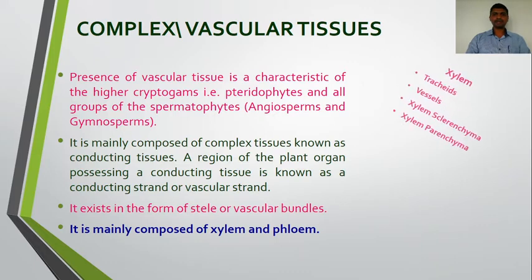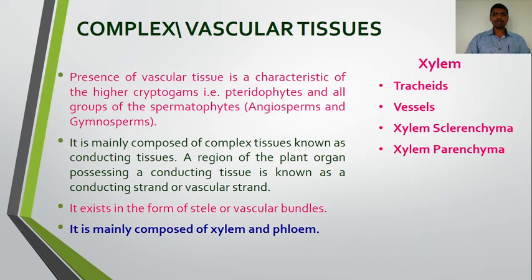Okay, so the first one is the xylem. Xylem is a complex tissue which is made up of four types of cells. These are tracheids, vessels, xylem sclerenchyma and xylem parenchyma. As you know, a tissue is a group of cells having the same origin and performing the identical function, that we call a tissue. So xylem is a tissue which is made up of tracheids, vessels, xylem sclerenchyma and xylem parenchyma. These cells of the xylem perform the similar function, that is the conduction of water.